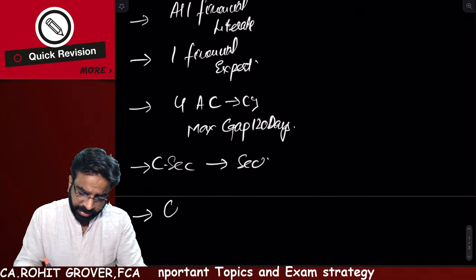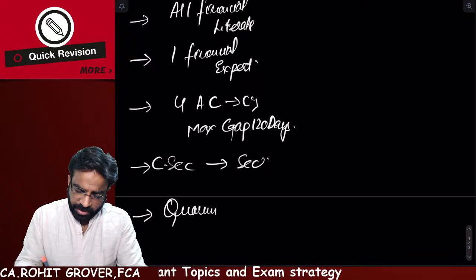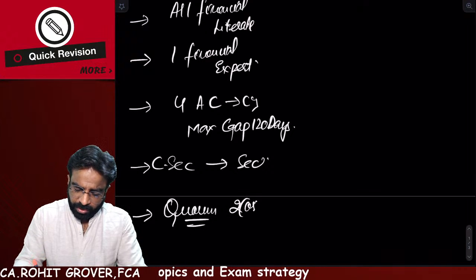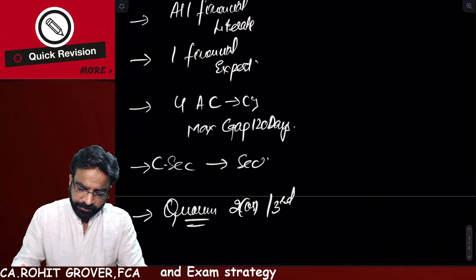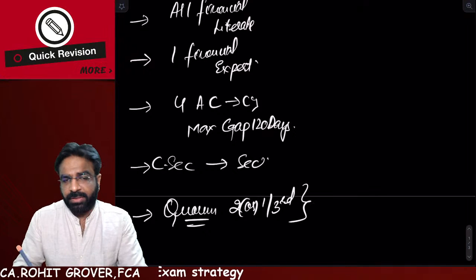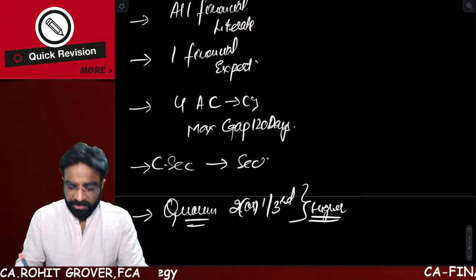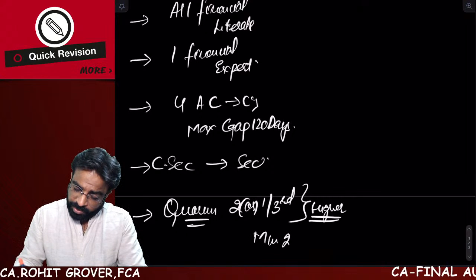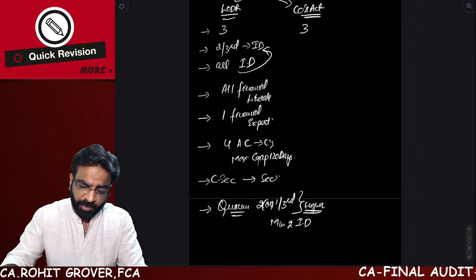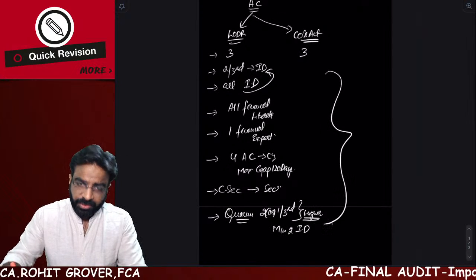The quorum of the LODR audit committee is 2 or 1/3 of the strength, whichever is higher, with a minimum presence of 2 independent directors. So these are the major provisions relating to LODR you should know.